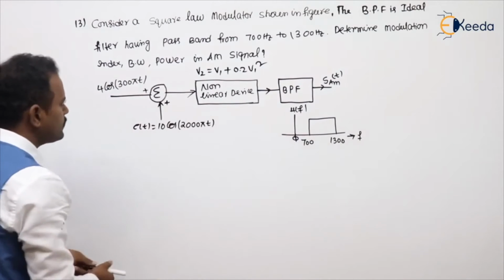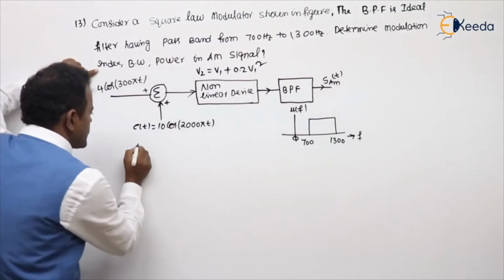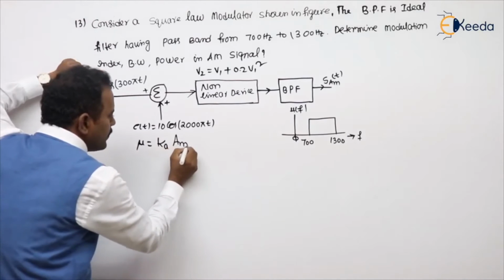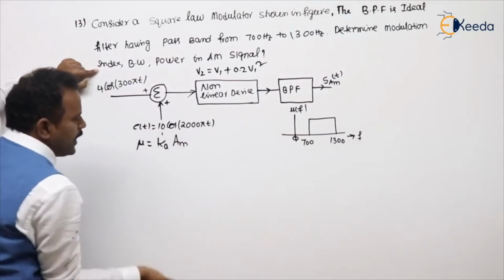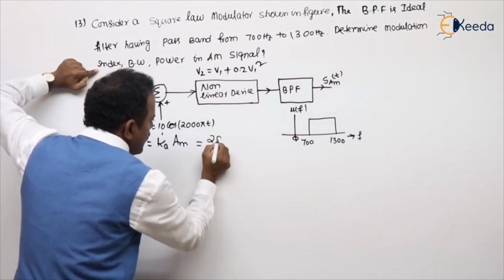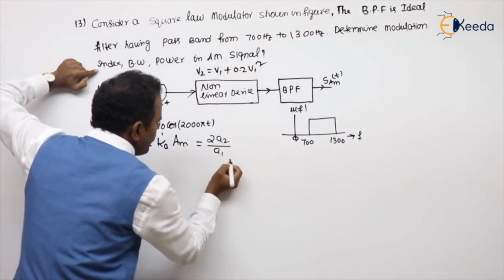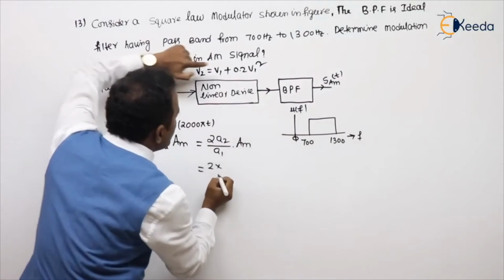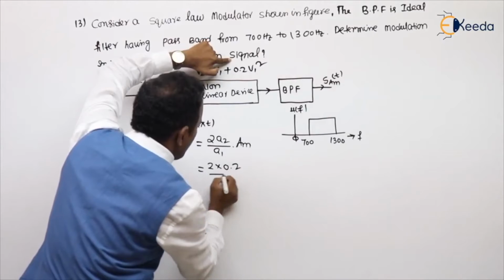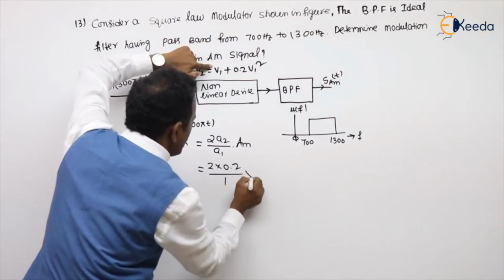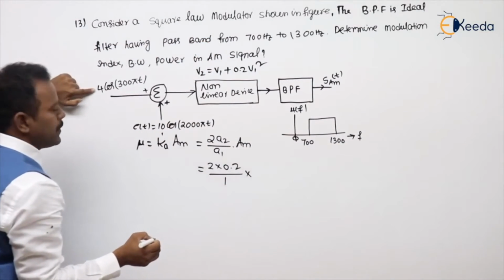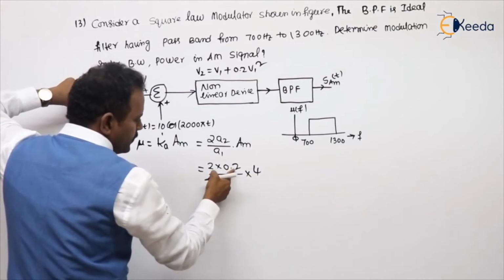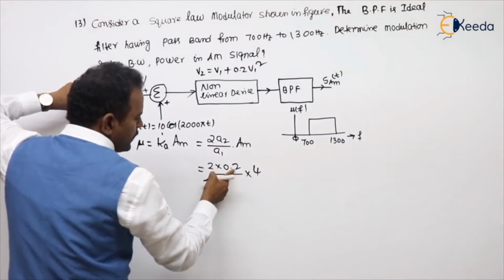Now follow. What are they asking? Modulation index. What is the mu value? Mu is called Ka-AM, but here, for the square law modulator, the mu value is Ka dash. What are the Ka dash values? 2A2 by A1 into this AM. What is the A2 value? 0.2, given. What is the A1 value? Nothing is there, so 1. What is the AM value? The message signal is AM cos 2 pi FMT, which is 4. Are you able to understand my point or not?